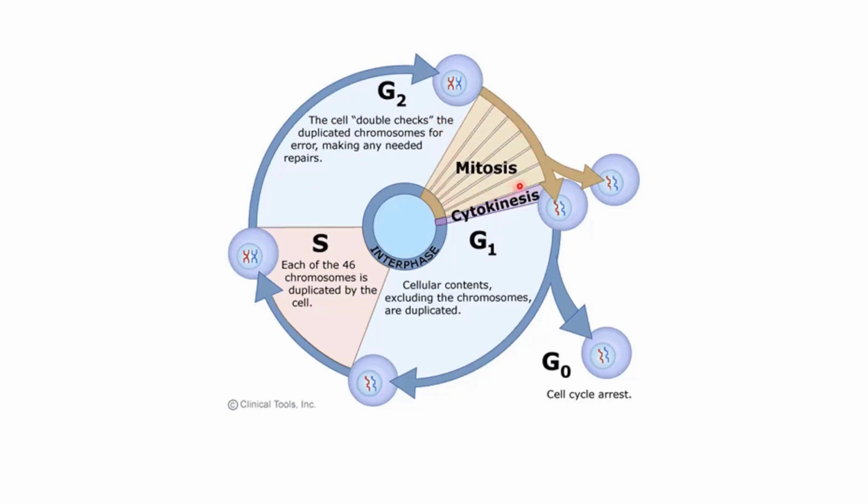Now this phase is the division phase. This one was only the preparatory phase for division, and this is actually the division phase, whether it is mitosis or meiosis. In this phase, the cell is going to divide all its contents, all the duplicated chromosomes, not the cytoplasm, just the nuclear content. The cell is going to divide its nuclear content, its chromosomes, etc.